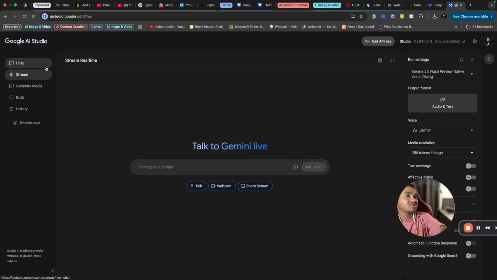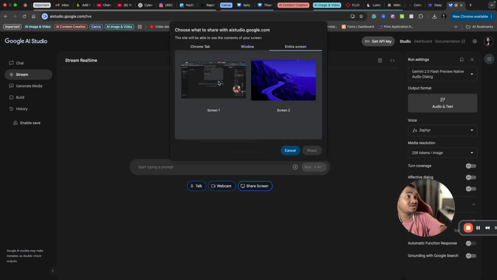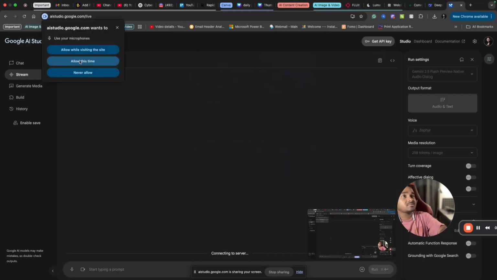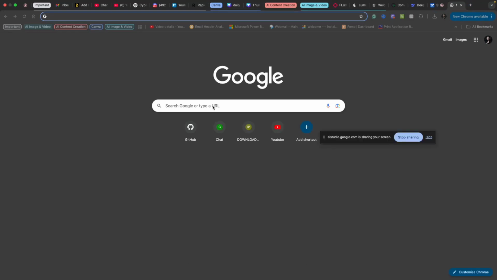When you open it, you will see an option called stream on the left side, and you will see three different options here: talk, webcam, and share screen. All you have to do is click share screen here, and I chose entire screen. Now I am sharing my screen. So now I will ask Google AI to help me in finding cheapest flight tickets to some place.